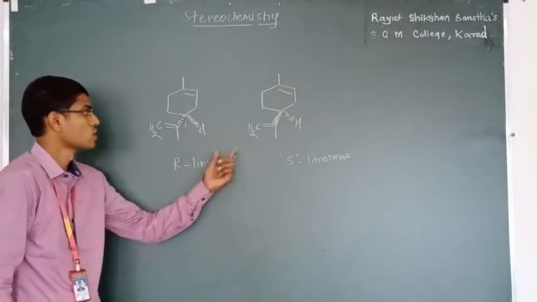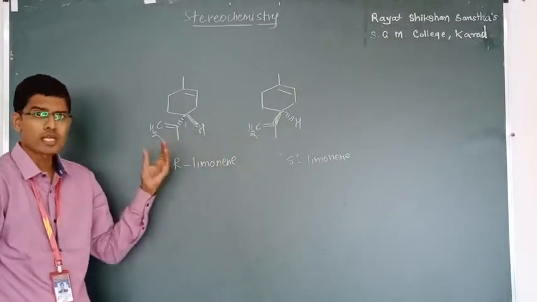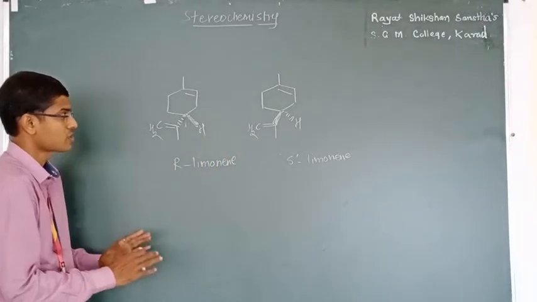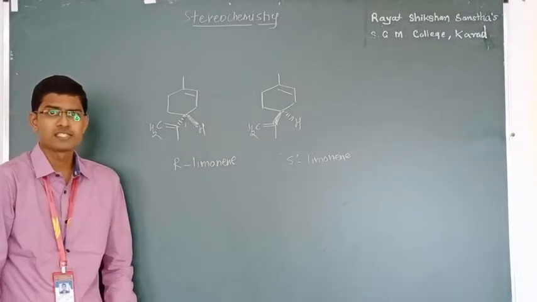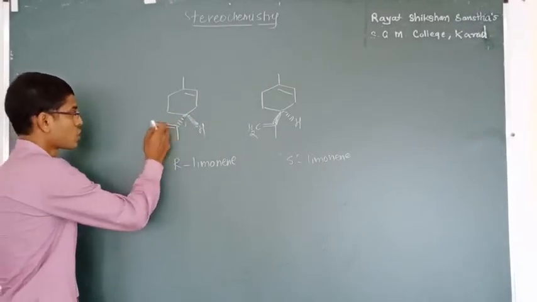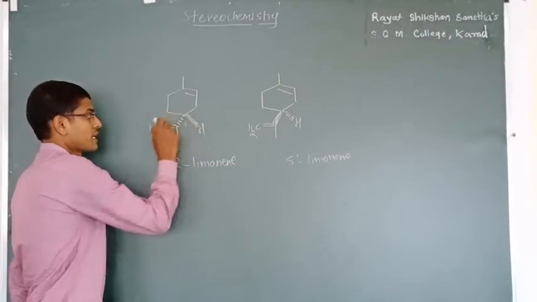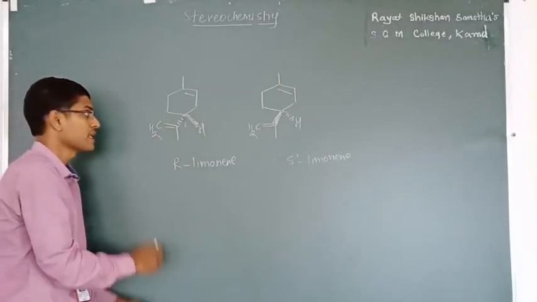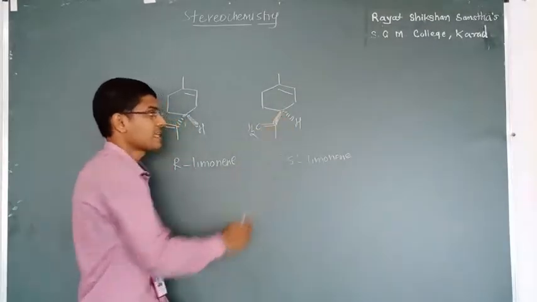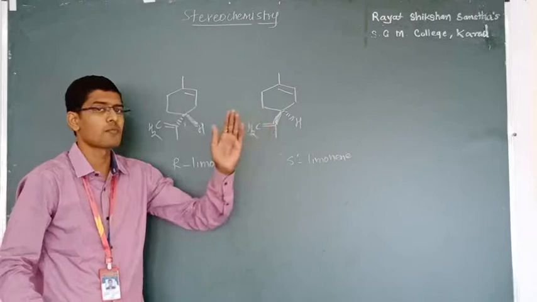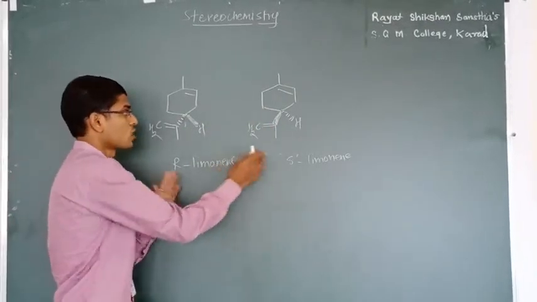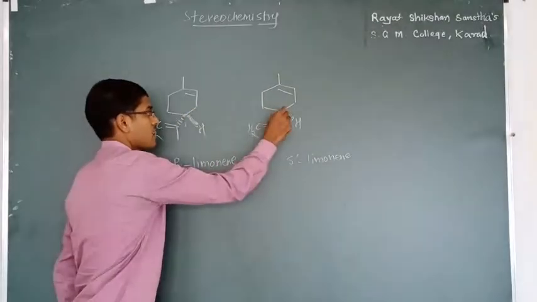Both the molecules look like each other. Both have the same molecular formula, that is the same number of atoms, and the same structural formula, but the change is only at this carbon. In the first molecule, this group is shown by a dotted line, that means this group is below the plane, and in this molecule the same group is shown by a dark line, that means this group is above the plane of the board. The difference between these two molecules is just this carbon.